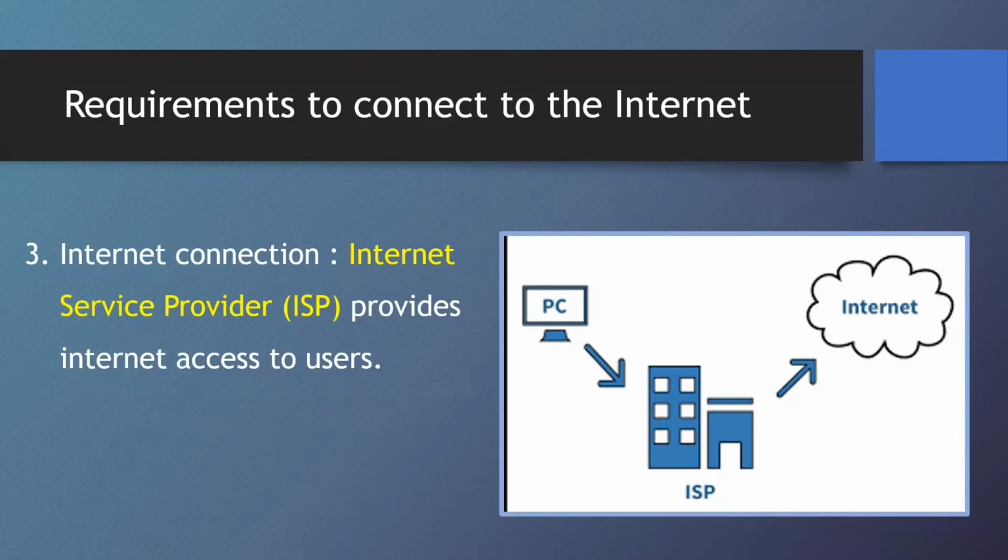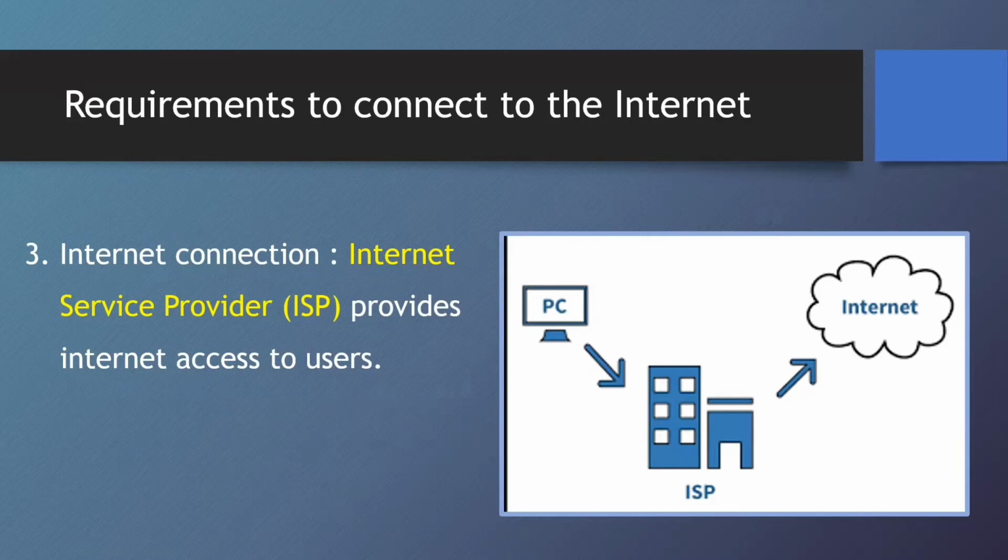And the next requirement is an internet connection. An internet service provider provides internet access to the users. So we need an internet connection to connect to the internet, to send our mails, to talk to our friends over the internet, or send a message, to download videos or watch videos or listen to music, right? These internet connections are provided by an organization which we call an internet service provider.